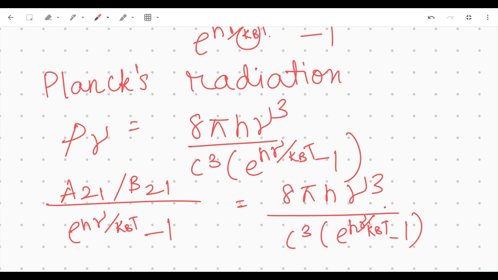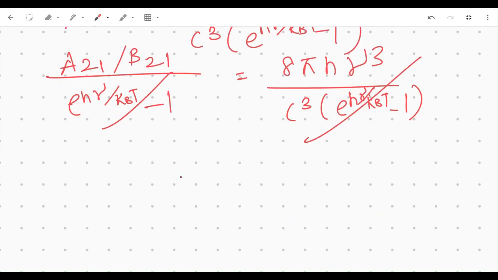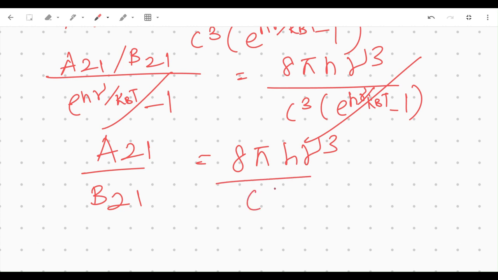Okay, now for the best part of this, cancelling. And we end up with the final expression, A21 by B21 is equal to 8 pi h nu cubed by c cubed. Whew, we're almost done. I'm just gonna do some conclusion parts.